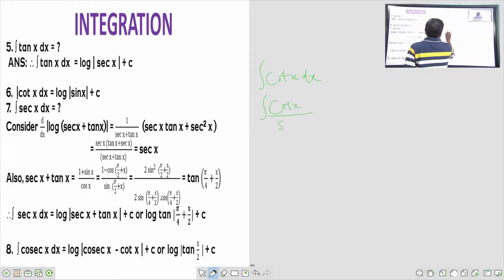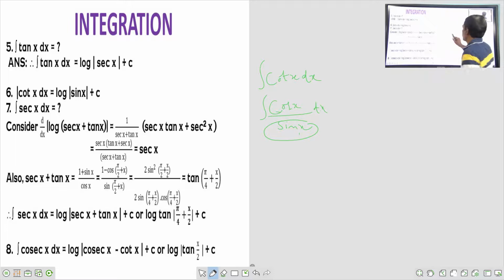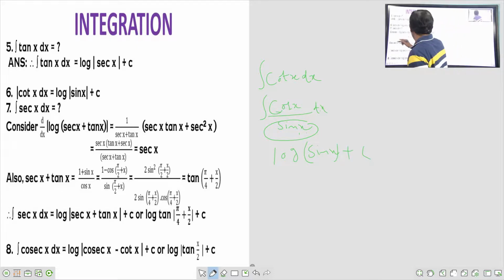Cos x by sin x dx. Definitely, the differentiation of sin x is cos x dx. So the denominator is there here, and the denominator's derivative is in the numerator. So what is the formula? Log of the denominator, log of sin x plus c.